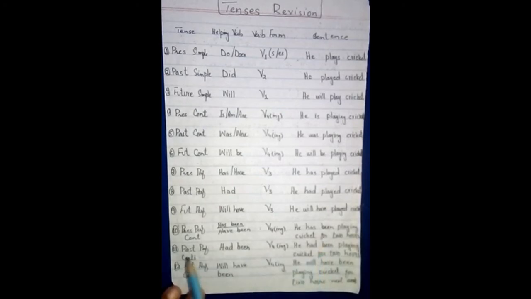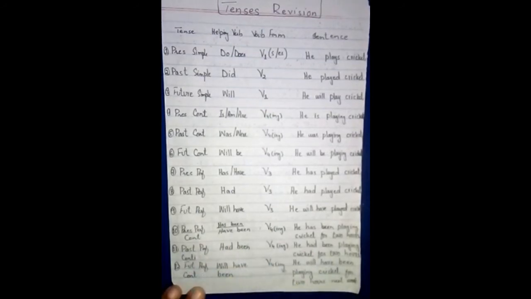So what is past perfect continuous tense? We use past perfect continuous for an action which started in the past and for a duration of time had been going on. And after some time when it ended, for that duration of time in the past we use past perfect continuous.